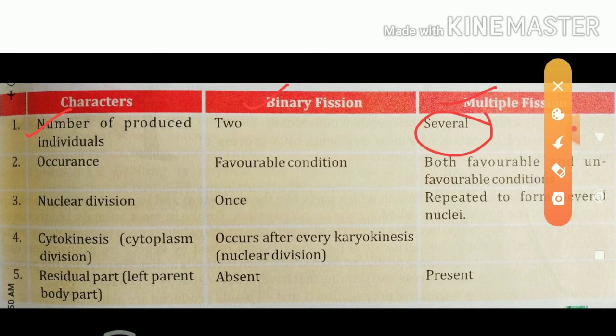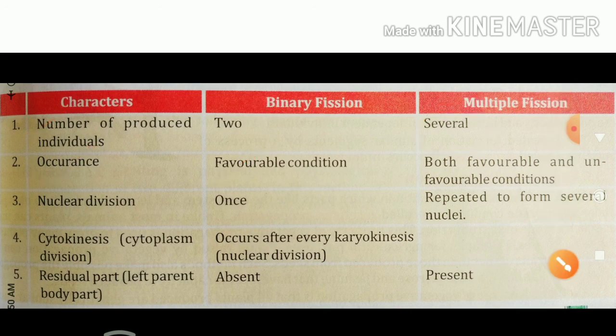Now the second point is occurrence. Binary fission occurs under favorable conditions, but multiple fission occurs in both favorable conditions and unfavorable conditions. Multiple fission occurs in favorable condition in the case of plasmodium, and multiple fission occurs under unfavorable condition in the case of amoeba.